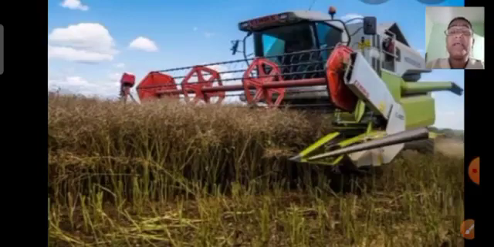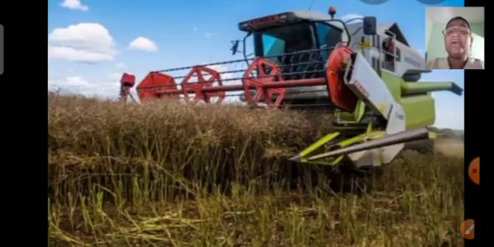Harvesting means when you start planting, it takes some time to give crops. By the time the crops are ready, when you need to cut these crops, the cutting of these crops is known as harvesting. So with these machines, you don't even need to cut the crops.